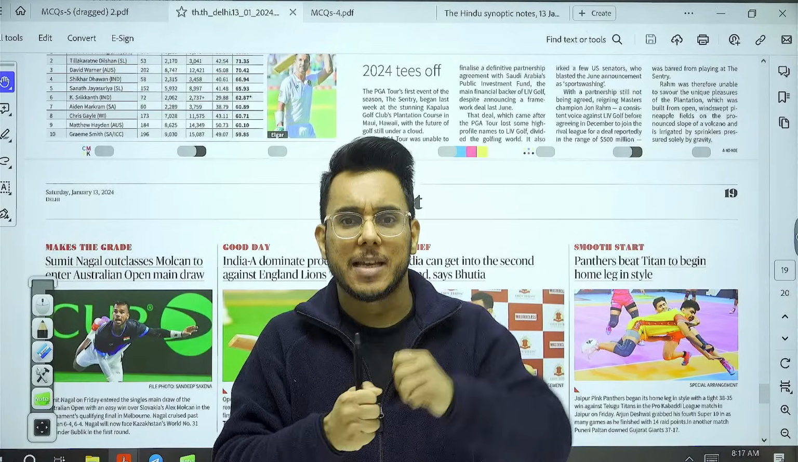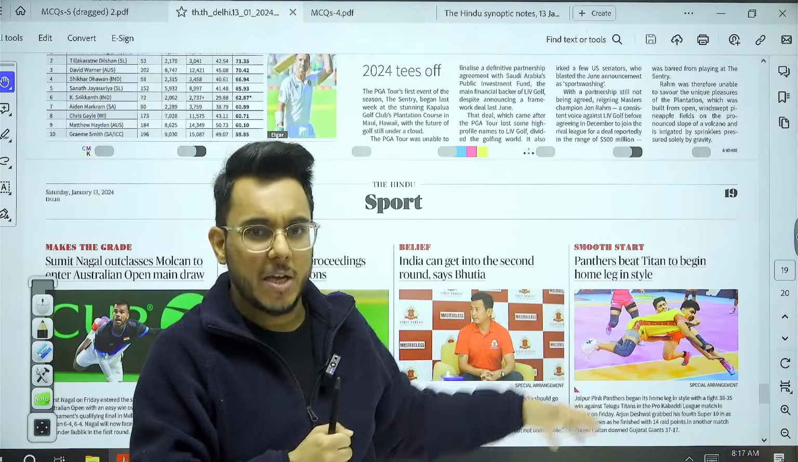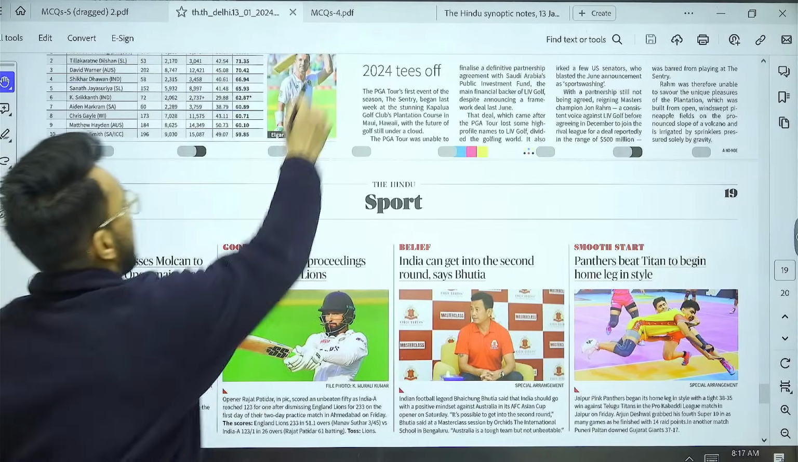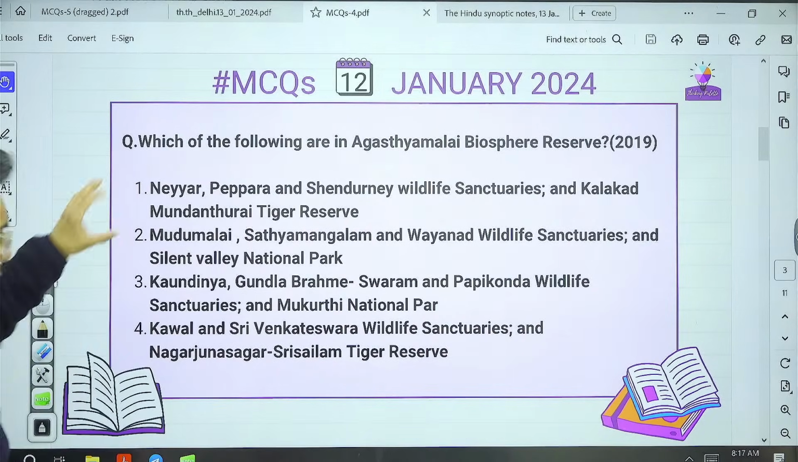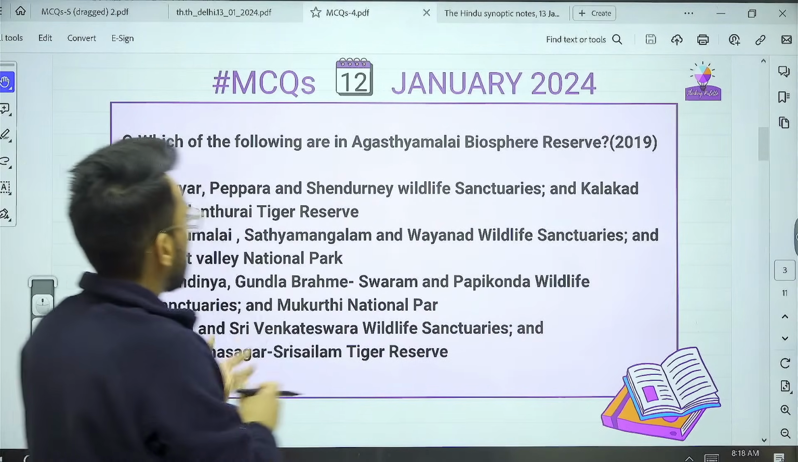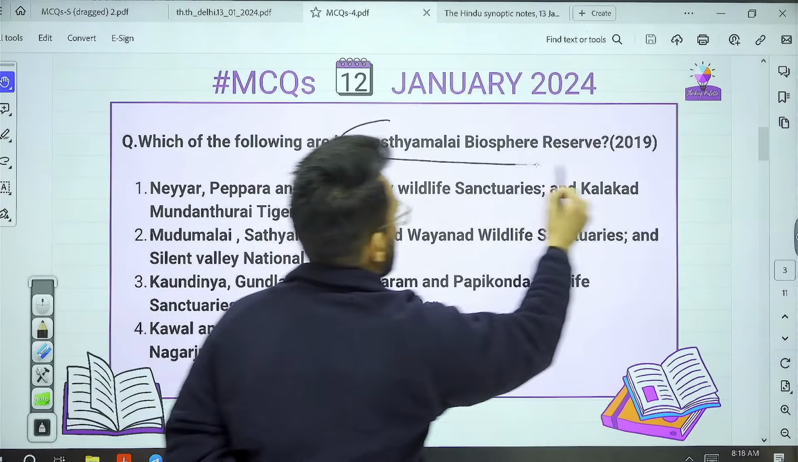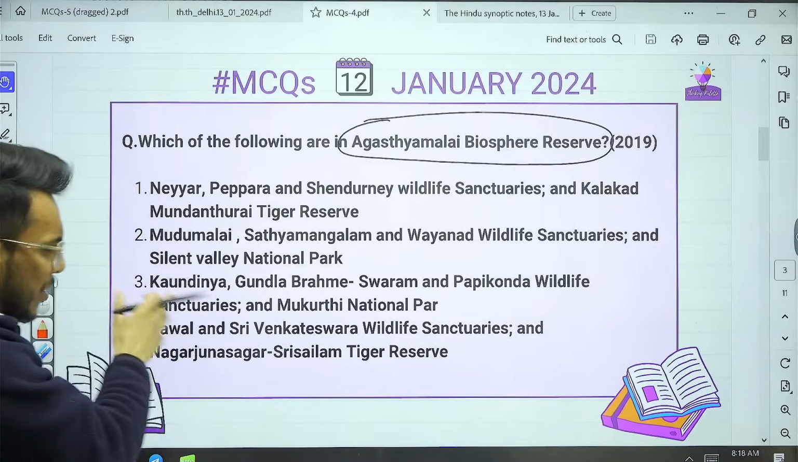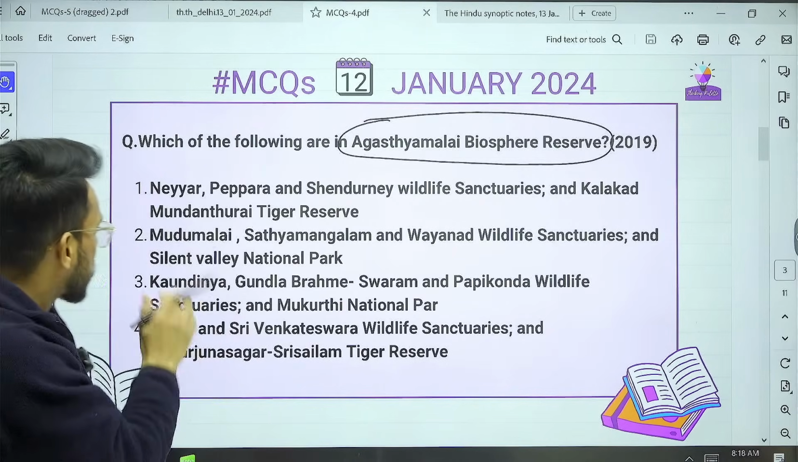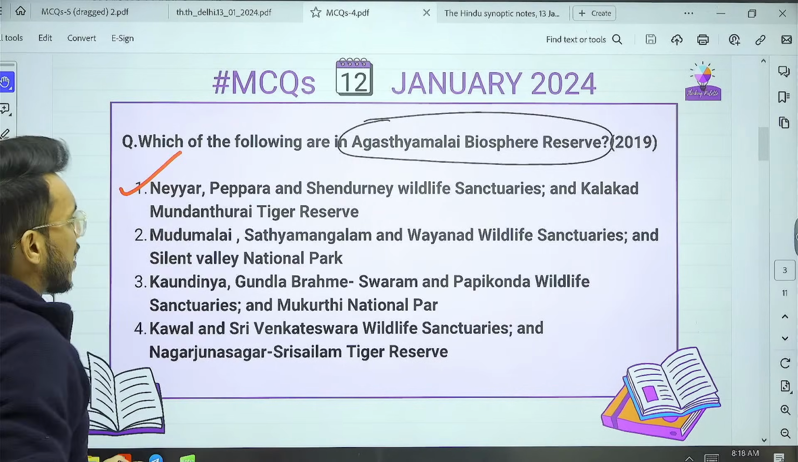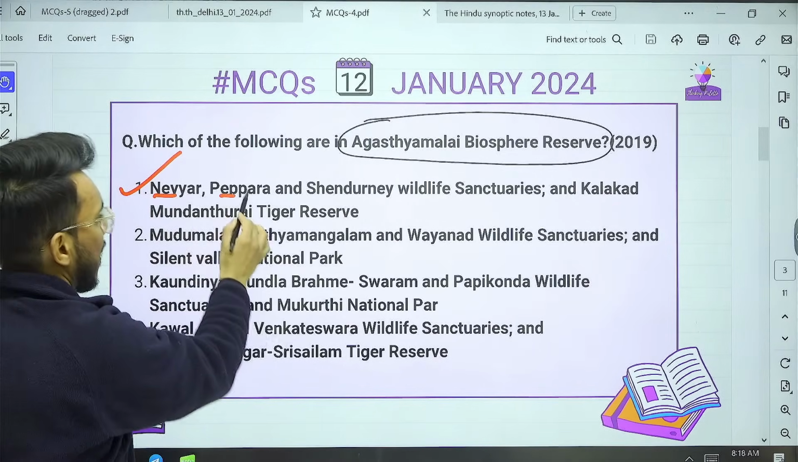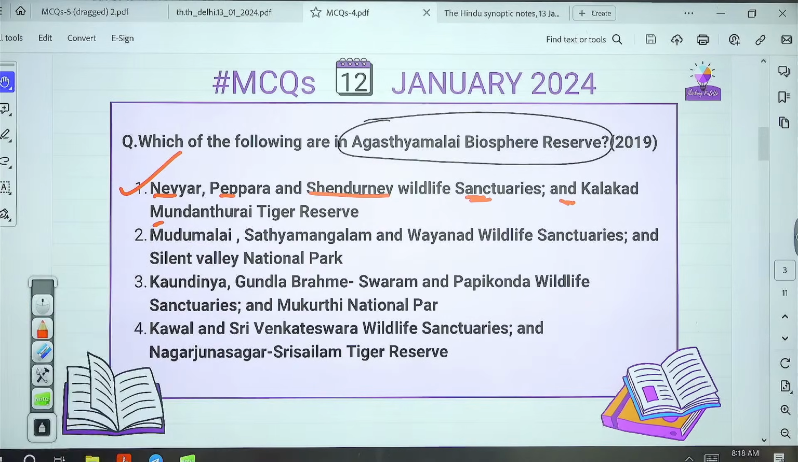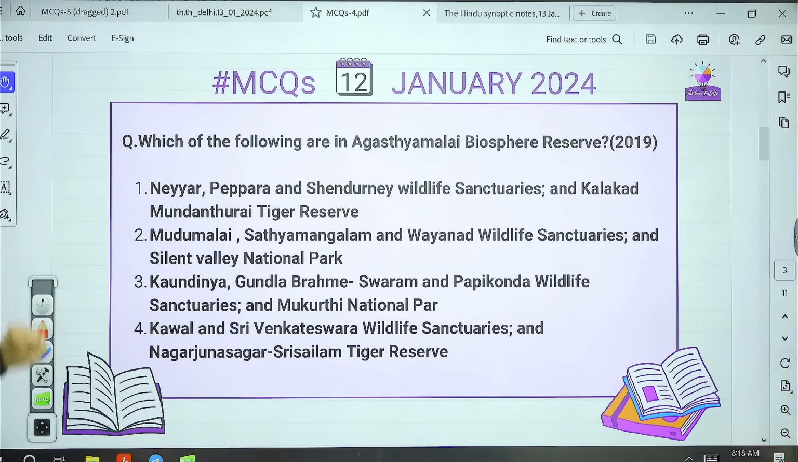If you have this habit, then you will be more careful while I'm discussing the issues, because a question can be asked from this. So first of all, let's take the MCQs that we took yesterday. The first question was with respect to the Agastya Malai Biosphere Reserve, identify the right statement. This is actually a PYQ question. The right option is the first one: Neyyar, Peppara, Shendurney Wildlife Sanctuary, and Kalakad Mundanthurai Tiger Reserve.